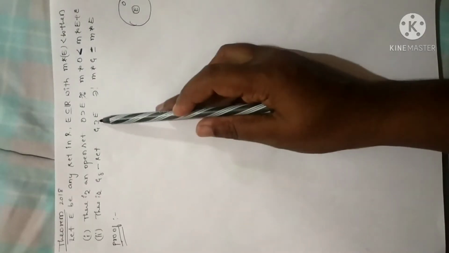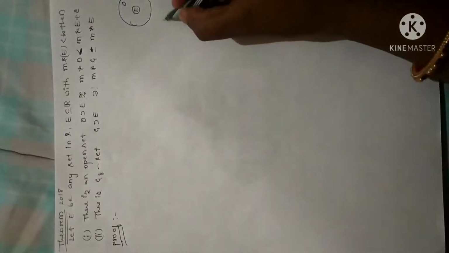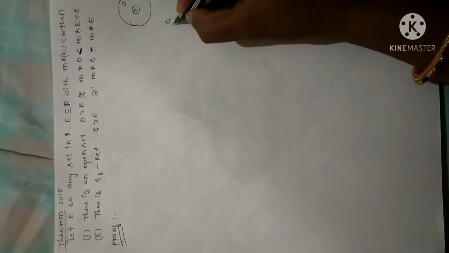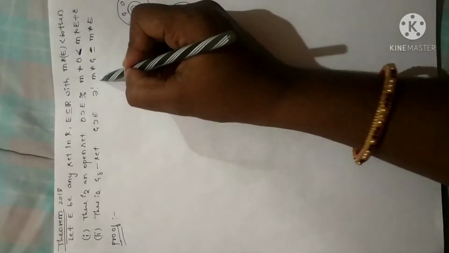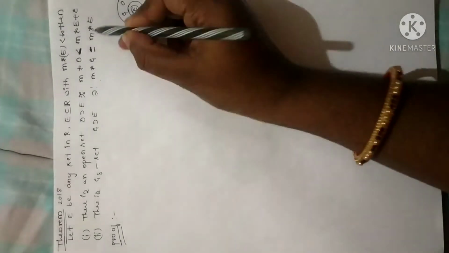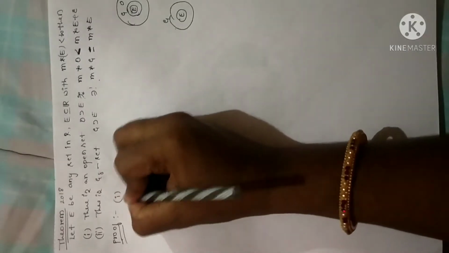And the second statement: if G is a G delta set and G is a set which contains E, then we have to prove that measure of G is exactly equal to measure of E. This is an important question. Now let me prove statement 1.